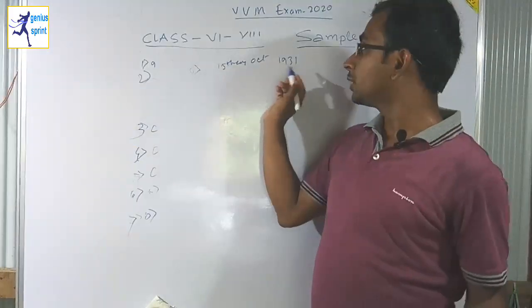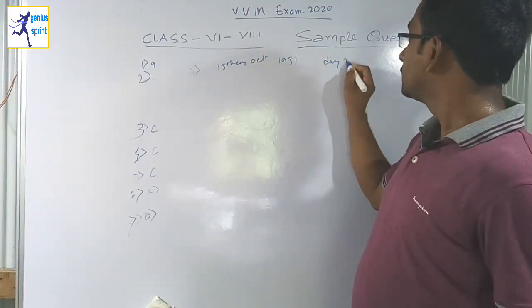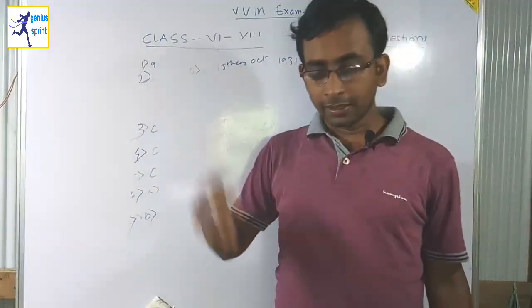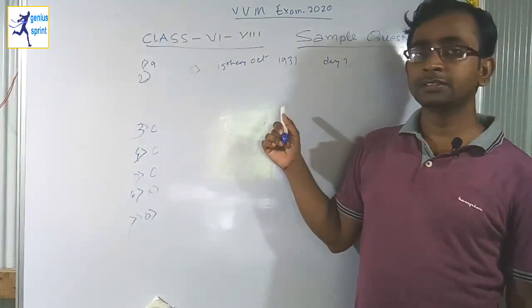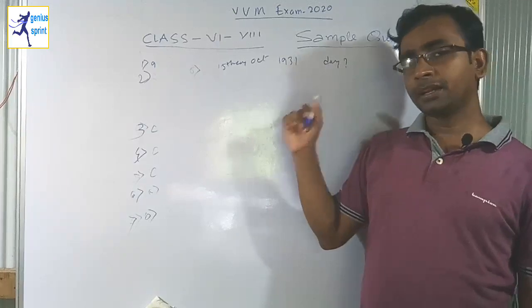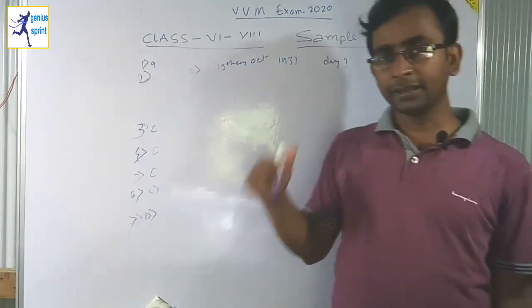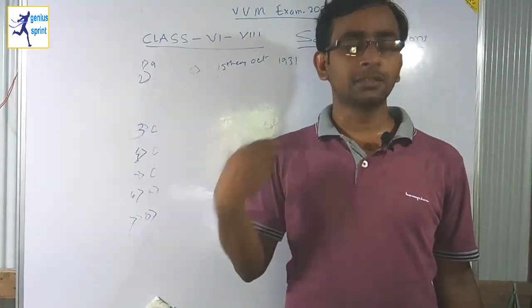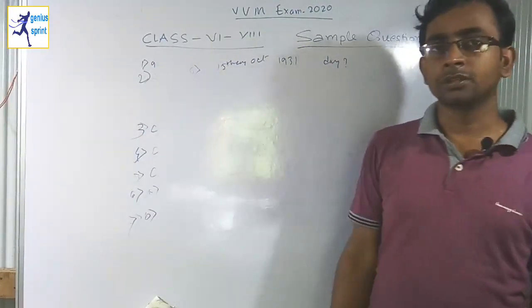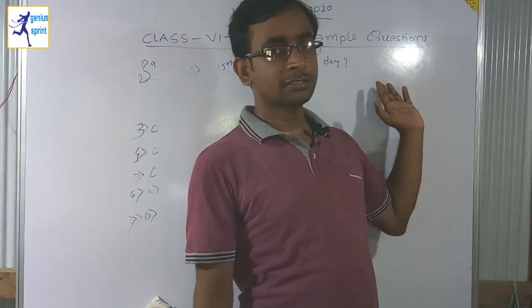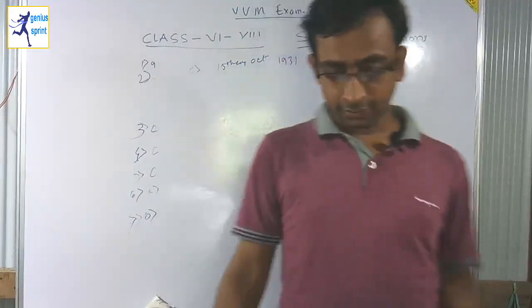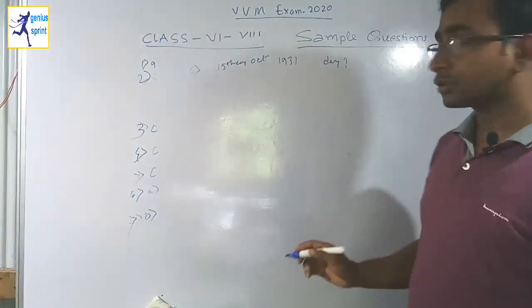Okay, we have to find the day. It's a reasoning question. Here in this video, I am only trying to solve these questions. But if you want to know the entire process of solving, I will make another video and upload it on YouTube, and you should click on the I button to get notifications. Okay, so let's start.